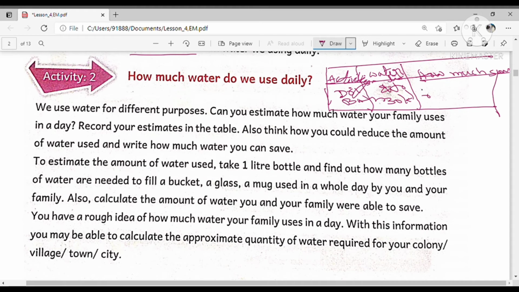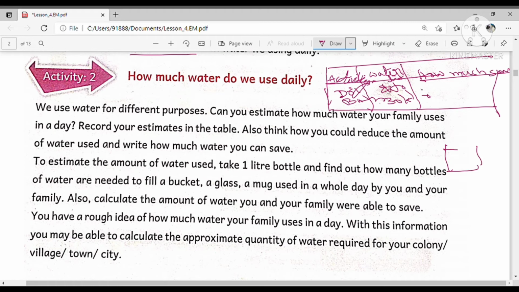To estimate the amount of water used, take a 1 liter bottle and find out how many bottles of water are needed to fill a bucket, a glass, a mug used in a whole day by you and your family, and also calculate. Take one water bottle and fill the bucket with it.